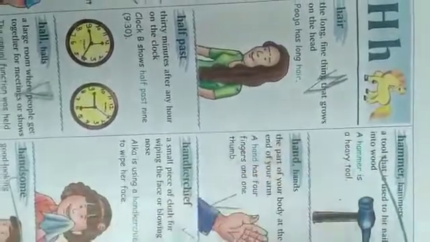a green colored insect. Your next word is group, and its meaning is more than two people or things in the same place, and its sentence is, a group of people is called a crowd. Next is hammer. Its meaning is a tool that is used to hit nails into wood, and the sentence is, a hammer is a heavy tool.